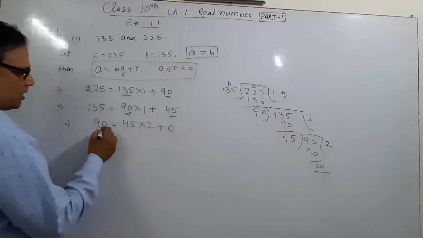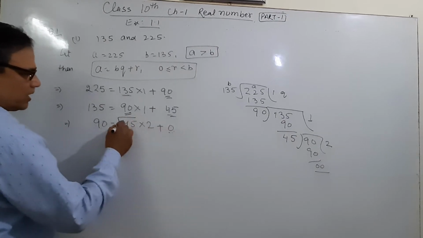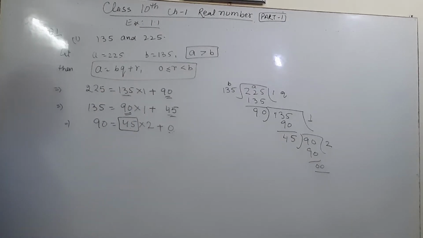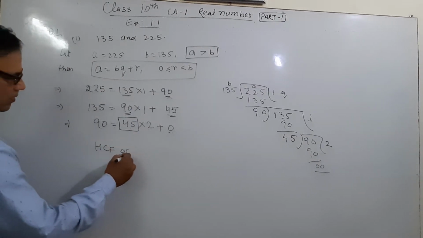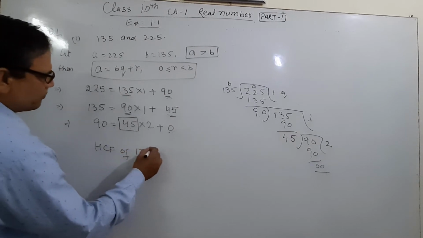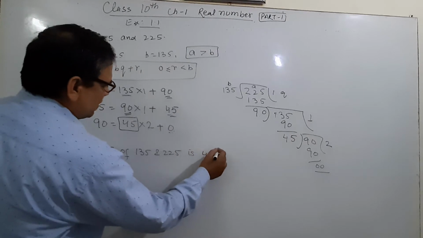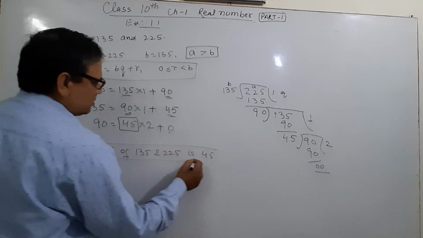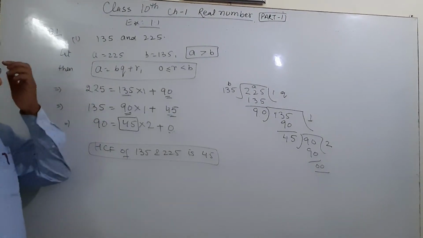The remainder is 0. It means A is equal to BQ plus R, and the remainder is 0, so B will be the HCF. So the HCF of 135 and 225 is 45. This is the HCF. This method, Euclid division, is used to find the HCF of two numbers.